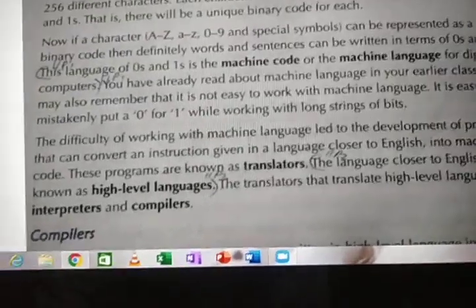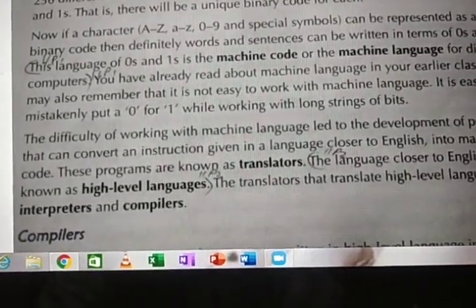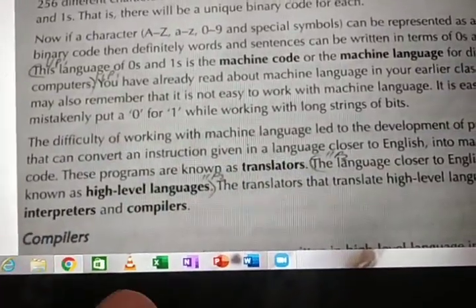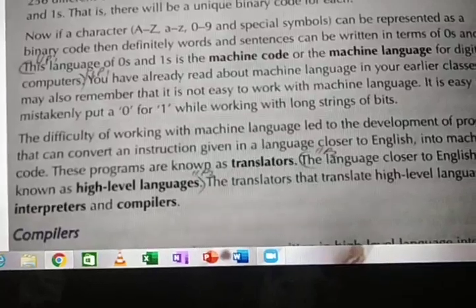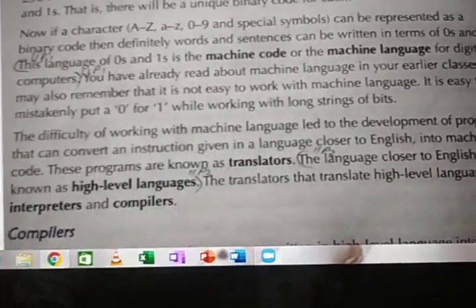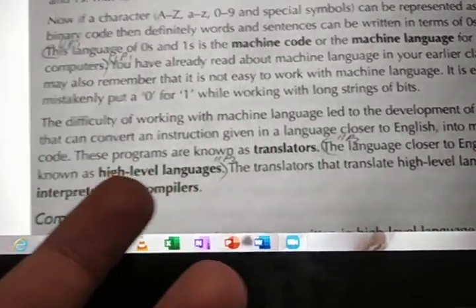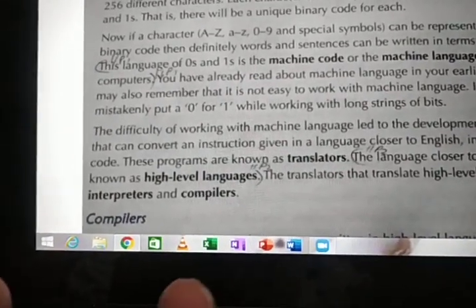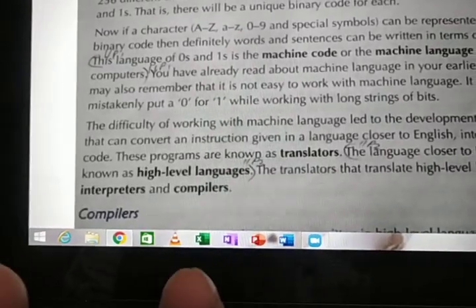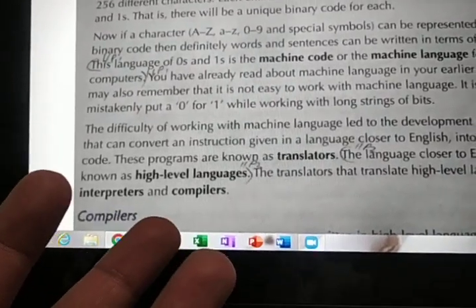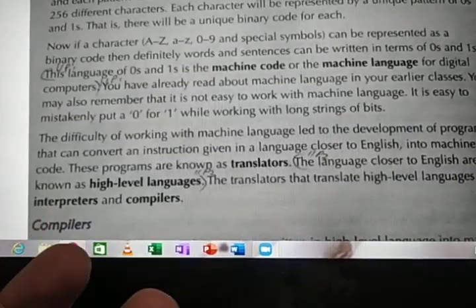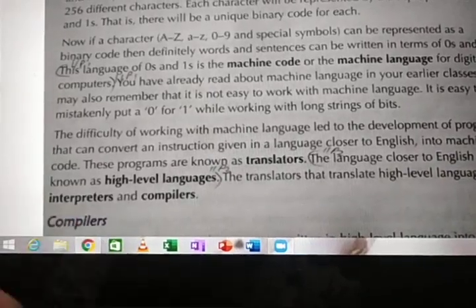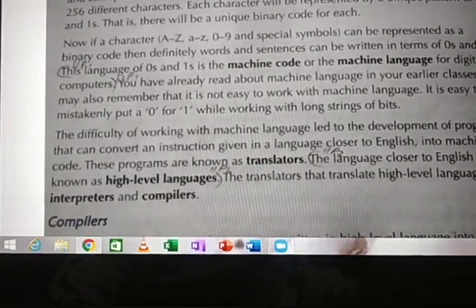The languages closer to English are high-level languages. Since these programming languages are closer to English, they are called high-level languages. Why is it called high-level language? High does not mean hard level. It is easy to understand and easy to become a programmer. You can easily learn these languages. These are nothing but C, C++, Java. Those are programming languages. You can give programs in them. By using that program, the computer will operate.